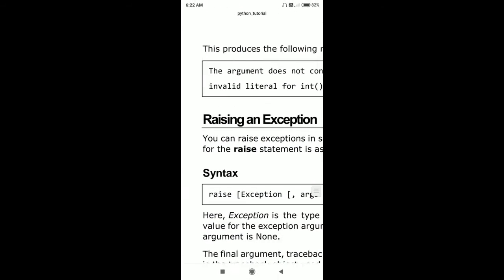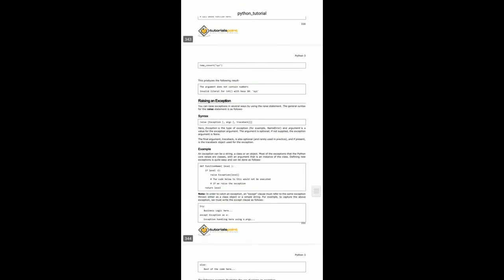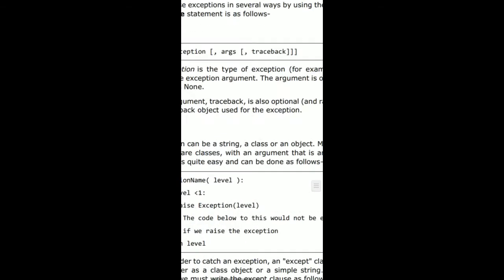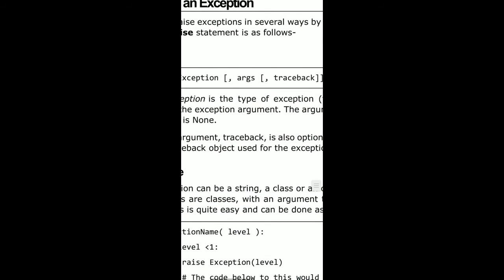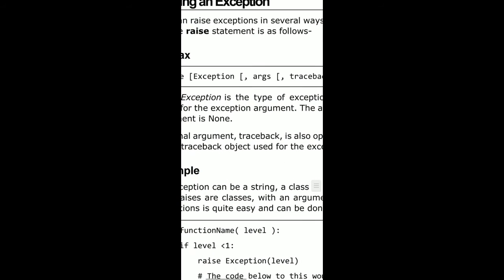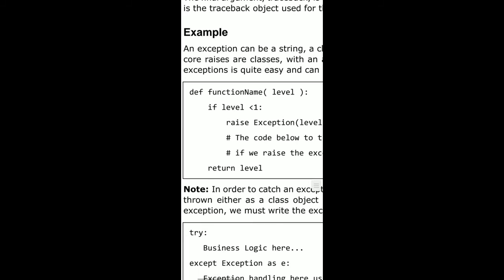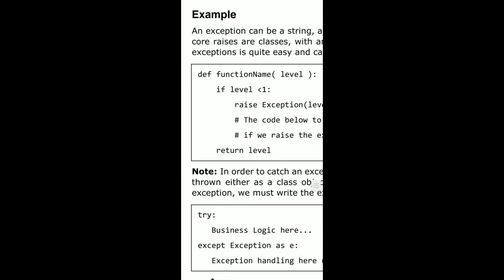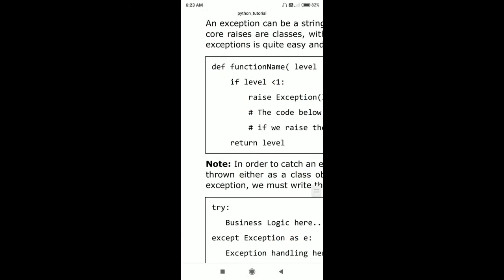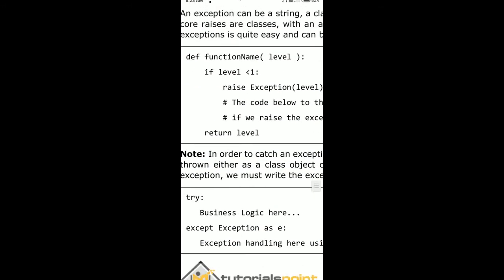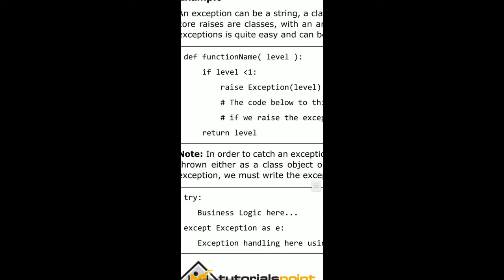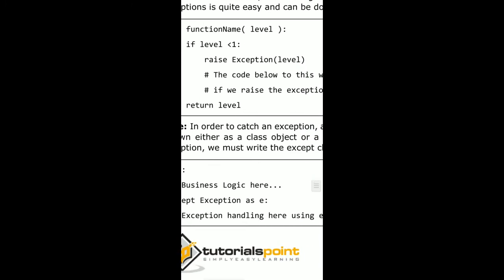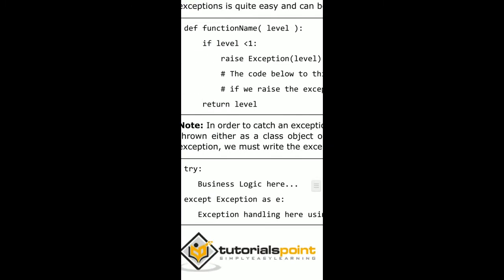And next one is raising an exception. We can raise exceptions in several ways by using the raise statement. The syntax for raise is the exception, and it has arguments to trace back those exceptions that occurred in the program. Here is a simple example to understand the raise exception program. The definition has the keyword, function name and some arguments, and if level is less than 1, it raises an error, and it has some statements and returns the level value. Why? Because this function returns some value.